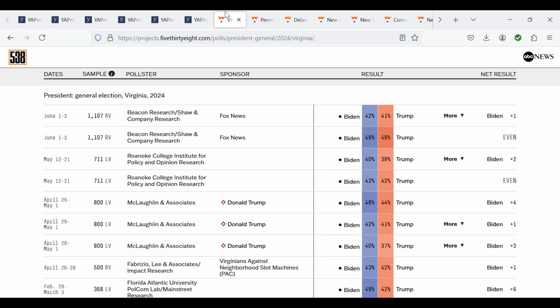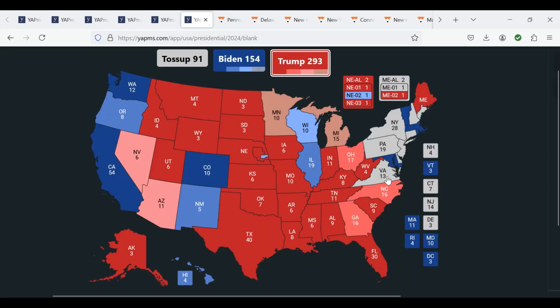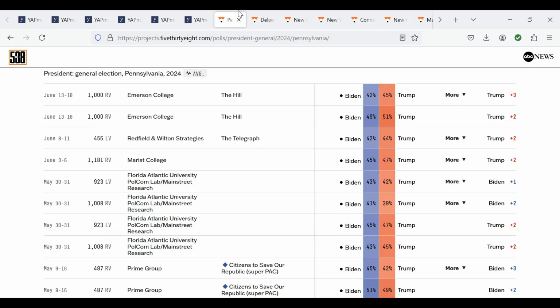Virginia is currently a Biden lead of 1%. However, seeing as Republicans overperformed here by 4 points, it will actually be lean Trump. In Pennsylvania, Trump leads by an average of 2.3 percentage points. However, since Democrats overperformed here by a large margin of 5 percentage points in the midterms, it will actually become